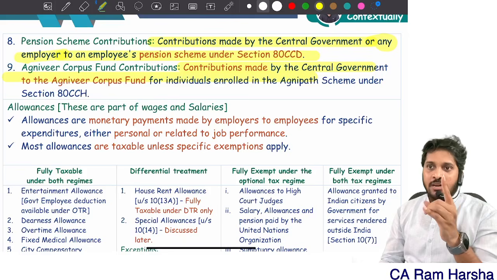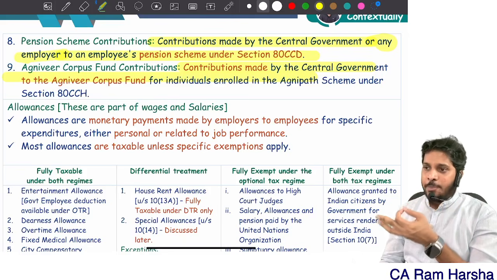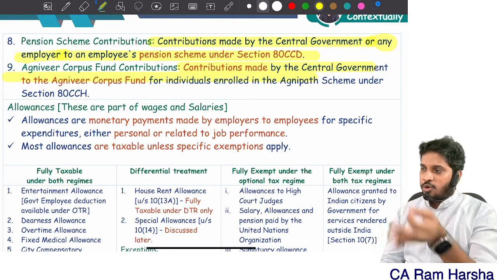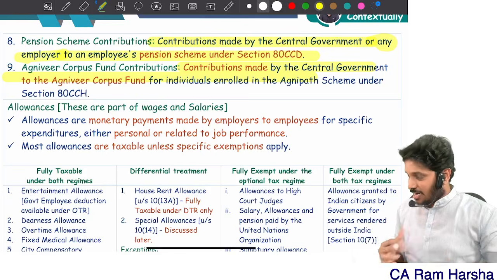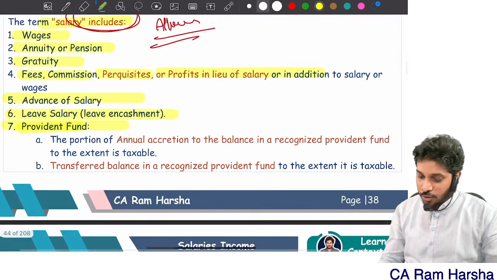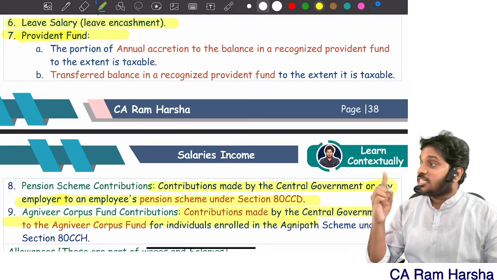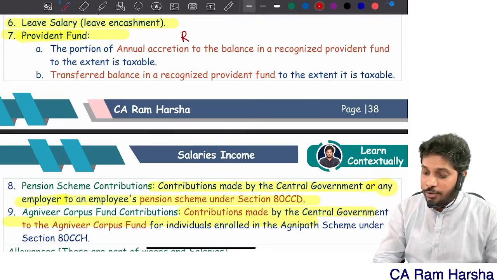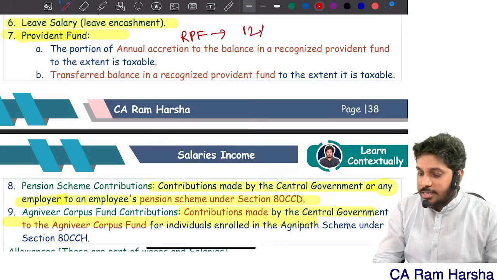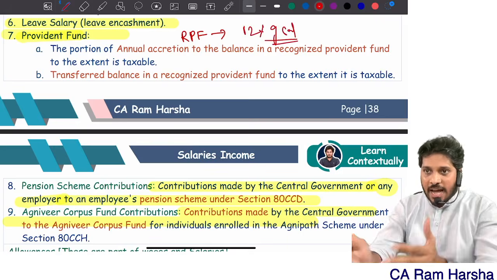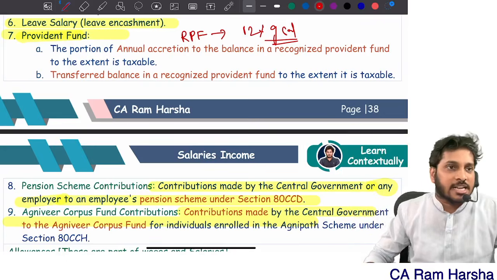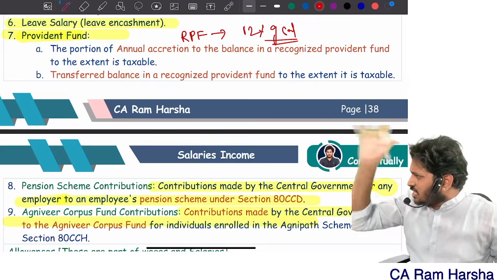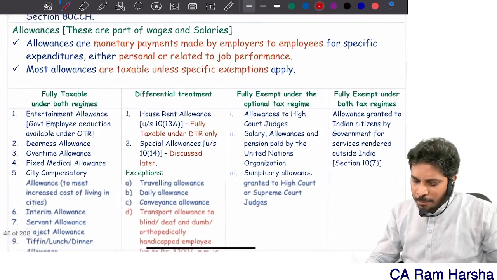So amounts paid by the employer to the pension fund, provident fund, and Agniveer Corpus Fund are taxed as salary. However, provident fund is exempted up to 12% of salary. Amount contributed to a recognized provident fund is exempt up to 12% of salary. I will discuss provident fund taxation a little while later. Clear until now? Salary definition, basics. There is no major thing in this to remember.